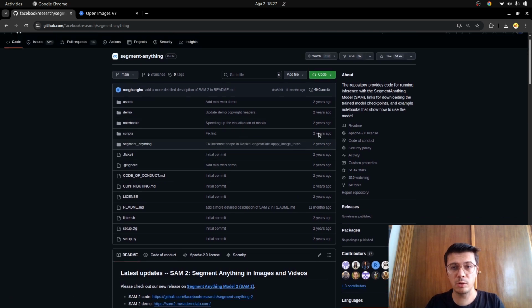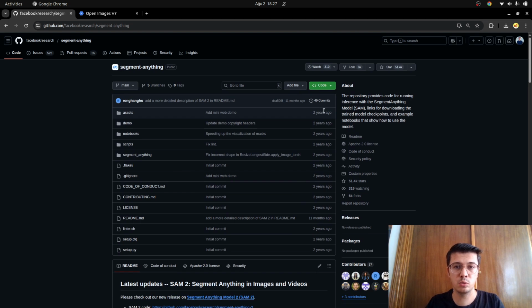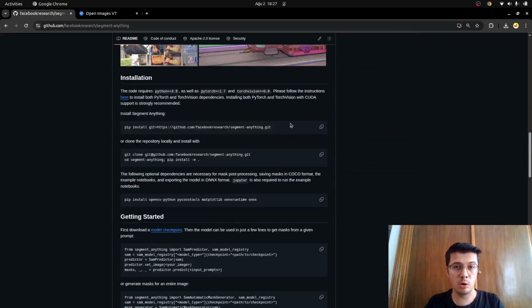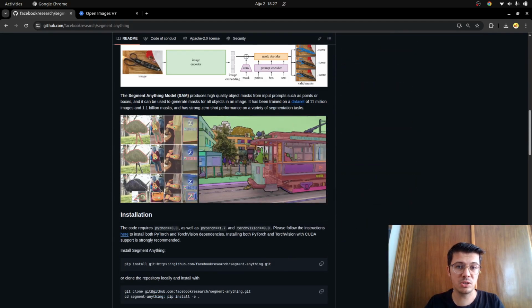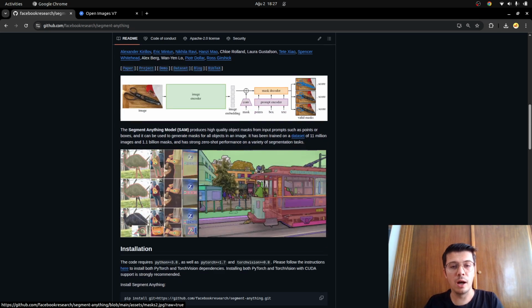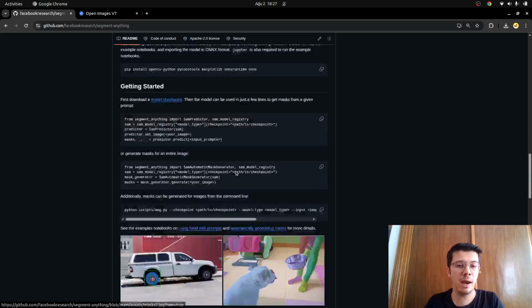This is a new technology. It came to our world 2 years ago, in 2023, and it is currently open source. You see the pictures. This is segmenting really anything. This is not just a beautiful picture put here. You can try it also. I'm going to show you how to use this, and you can try it in your environment. This is really segmenting anything.